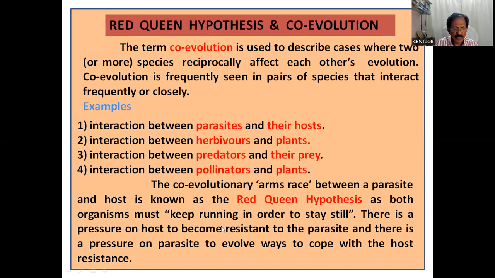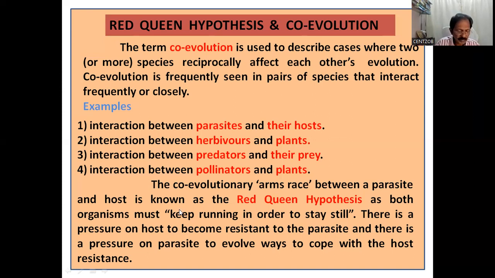Or we can say both organisms must keep evolving in order to survive, or to avoid extinction. There is a pressure on the host to become resistant to the parasite, and there is a pressure on the parasite to evolve ways to cope with the host resistance.